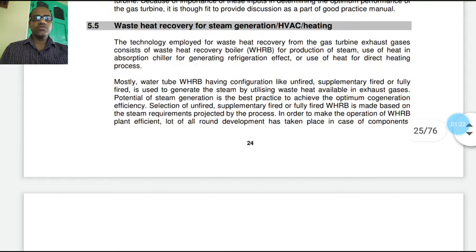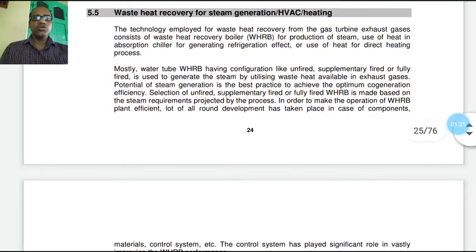Now today we are going to discuss waste heat recovery for steam generation or HVAC or heating. In a gas turbine a lot of waste heat is generated. We can use that waste heat for steam generation for specific purposes in industry or for running a small power plant.